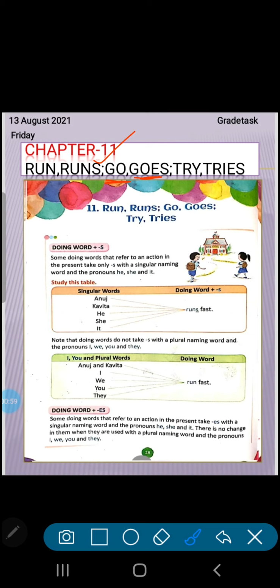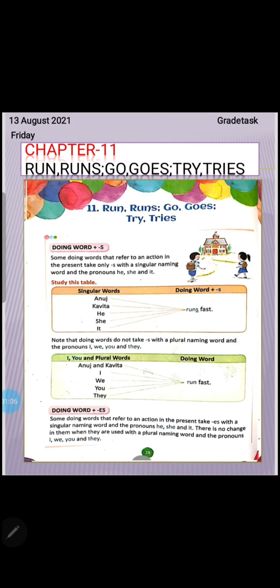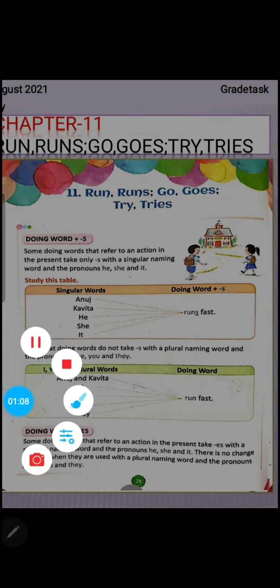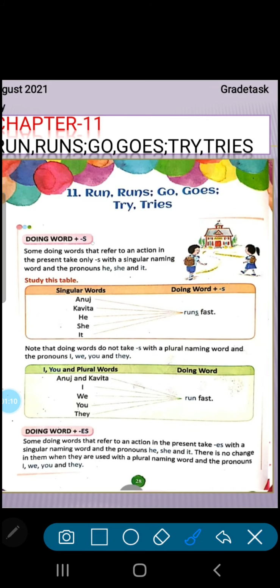Write the date on the top. So let us read now. Let us start. Before starting, let me tell you, let us read from here. Doing word plus s. When do we use s with anything? Like when we are writing play, sometimes we are writing plays. When we are adding s, let us read it.